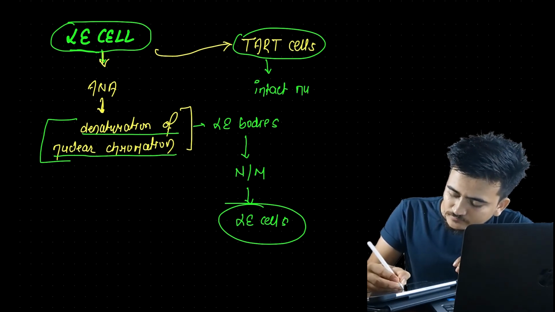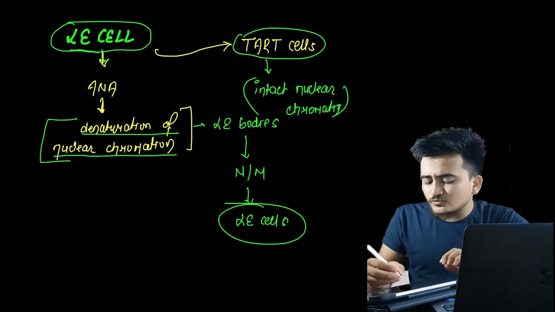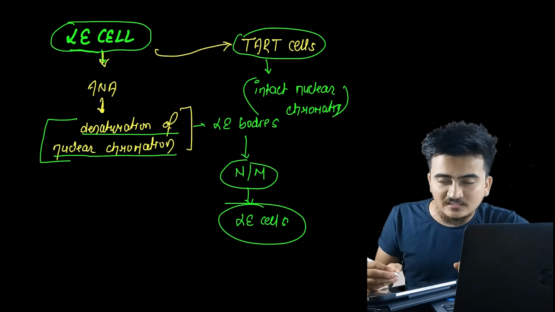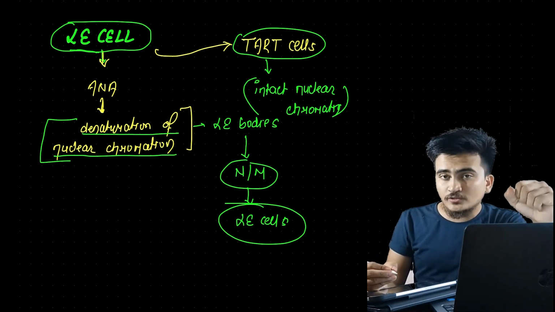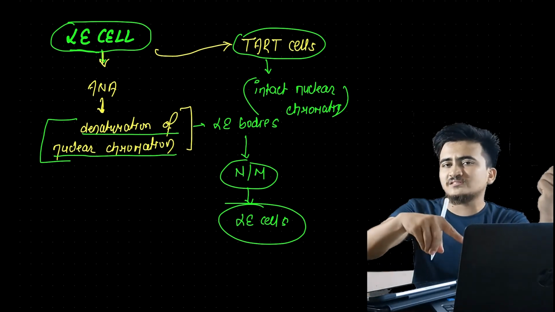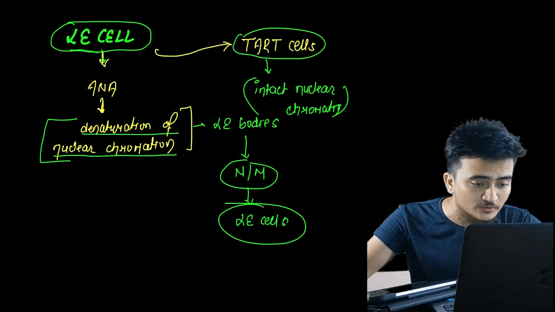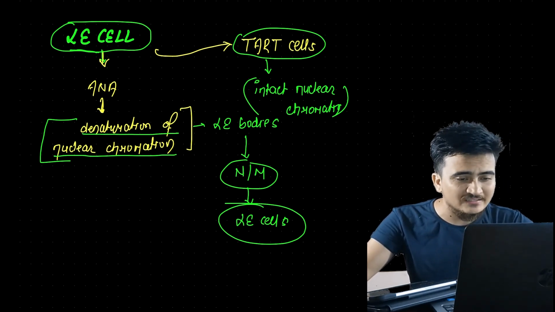TART cells are also phagocytic cells, neutrophils and macrophages, but instead of denatured or destructed nuclear chromatin, the thing present within a TART cell is intact nuclear chromatin, and that is the important thing that we need to know.